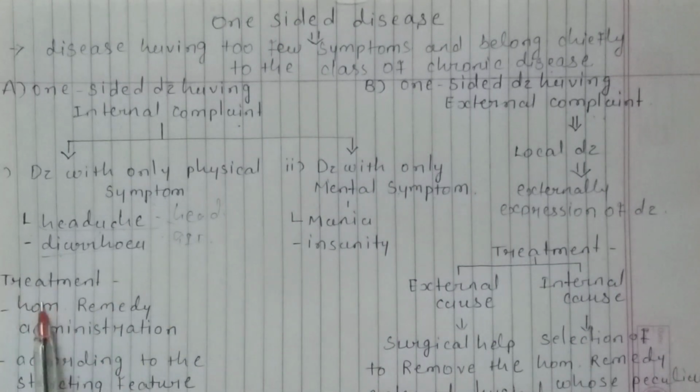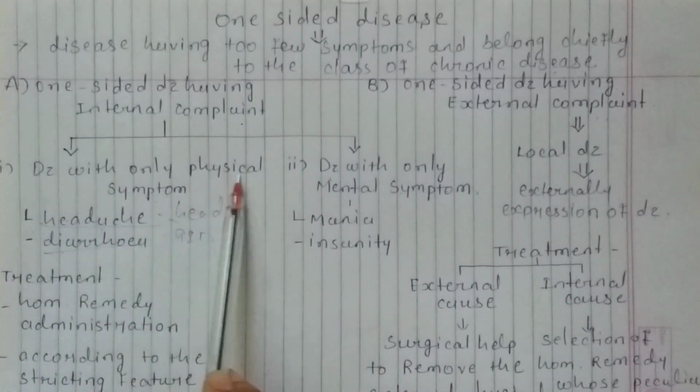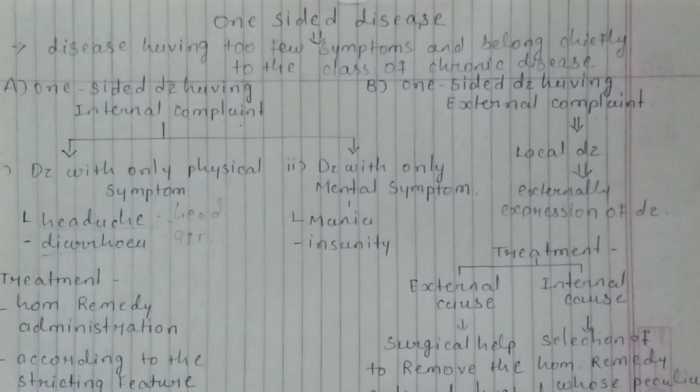The treatment of disease with only physical symptoms is very useful for practice purposes. You can use this treatment in your practice also. These diseases are less responsive to cure due to scarcity of symptoms, similar to dearth or rareness of symptoms.